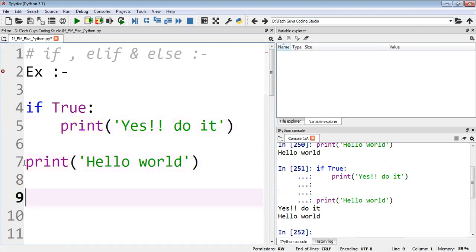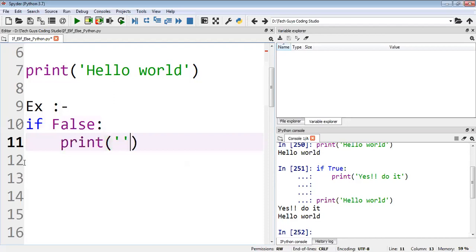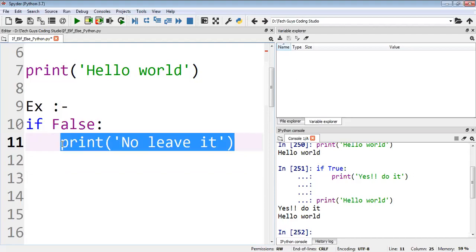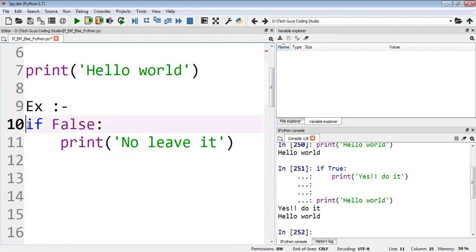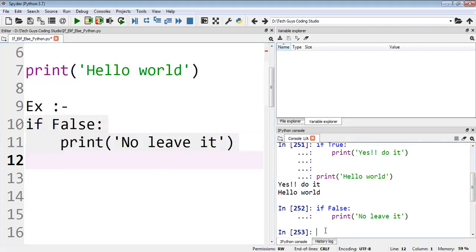For example, if the condition is false, then what happens? If the condition is false, I want to print a message like no, no, no, leave it. Here the condition is true, which means this line will not be executed at all. So I will select it and check. See, the condition is true, we did not get any error, but that statement was not executed.